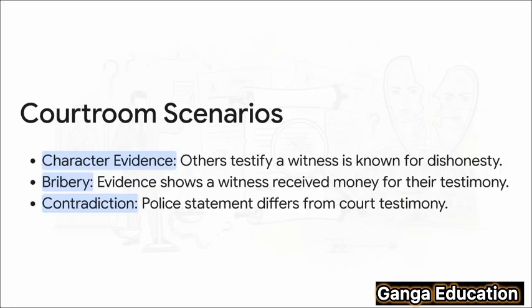So for that first method, character evidence, imagine a lawyer calling neighbors or colleagues of the witness to the stand, and they all say, yeah, in our community, this person is known for not telling the truth. For the second one, bribery, picture this. The lawyer presents bank records or a recording that shows the witness got a big chunk of money right before they agreed to testify. And for the third one, contradictory statement, which is super common, you show that the detailed statement the witness gave to the police is totally different from the story they're telling the court now.